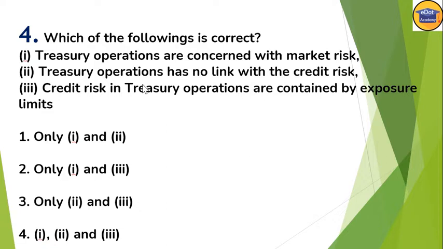Okay, so if you see the options here, all the options are correct. That means treasury operations are concerned with the market risk, and treasury operations has no link with the credit risk. Credit risk is always linked with the branches. So all options are correct here, that means 1, 2 and 3. So option 4 is correct here.